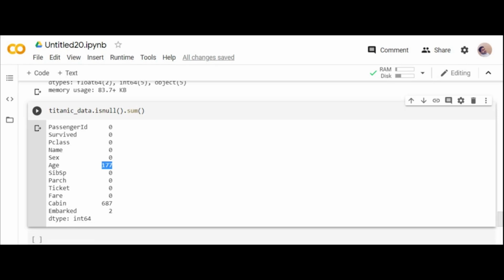You'll understand why data cleansing is important when we have a webinar on machine learning, probably next week. So the motive of today's session is to show you how data cleansing can be done.